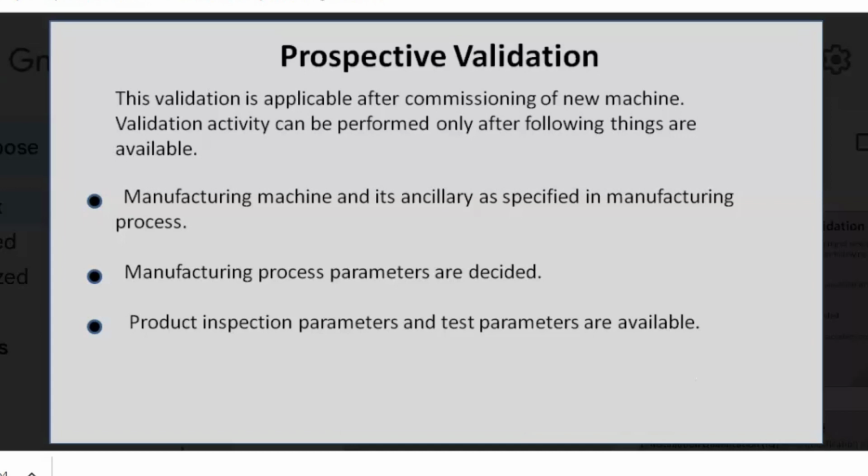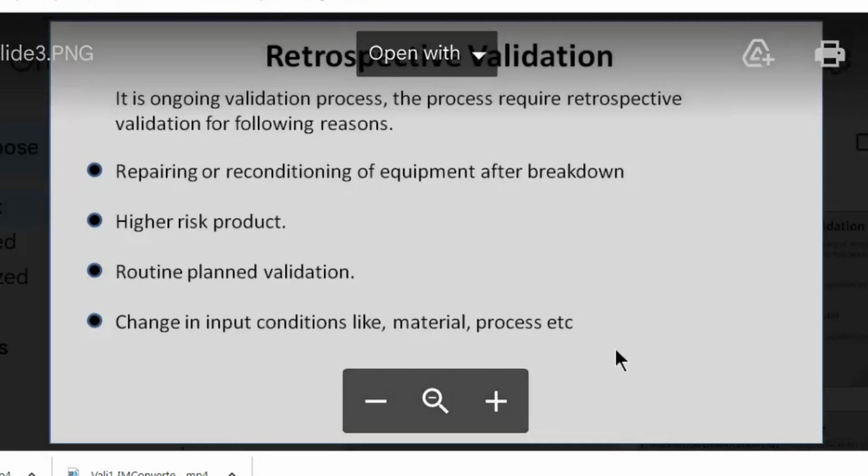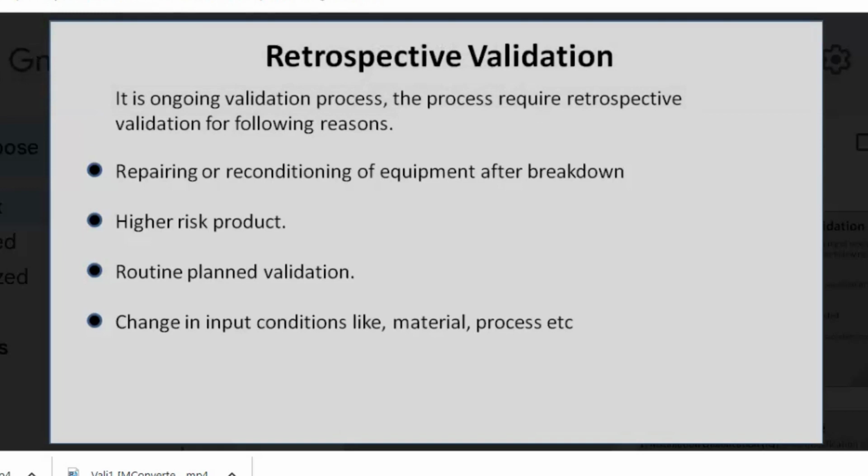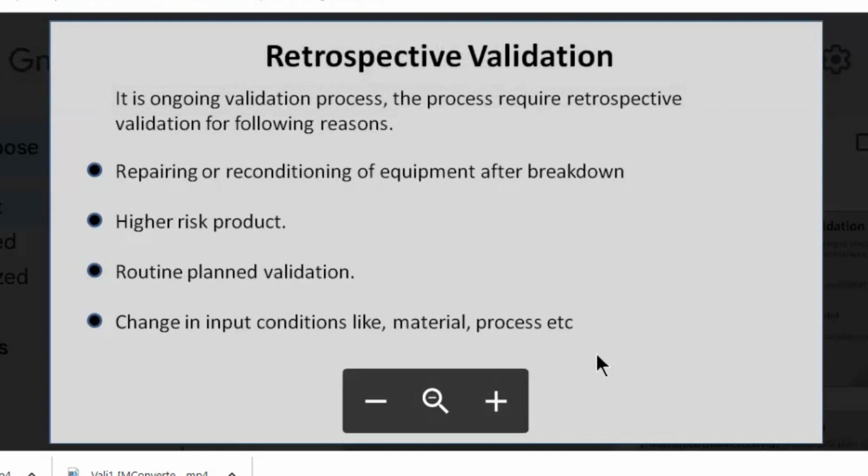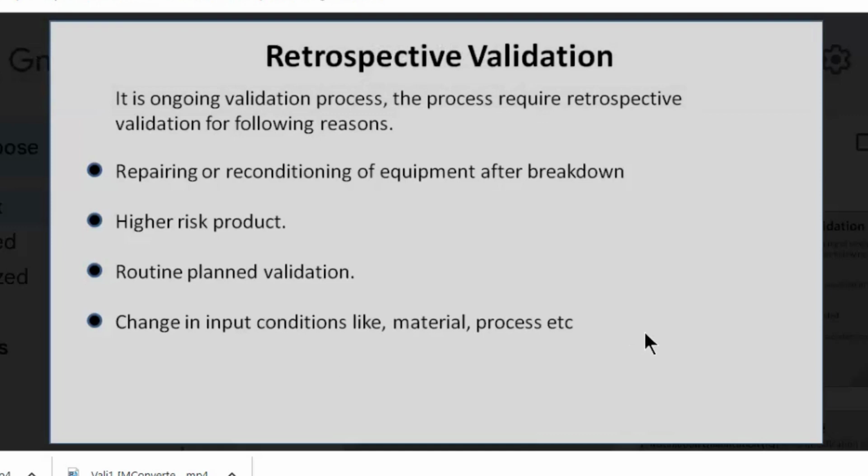Once you have completed the prospective validation, you can go for the retrospective validation. Its definition is that it is an ongoing validation process. The process requires retrospective validation for the following reasons. If the machines are repaired or reconditioned, you can go for retrospective validation. It is applicable for higher risk products, meaning if the risk is higher, you should do retrospective validation regularly.